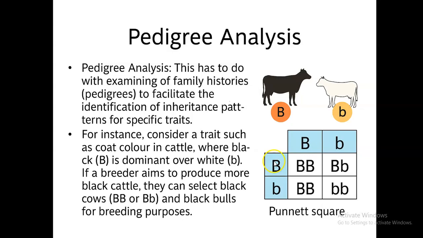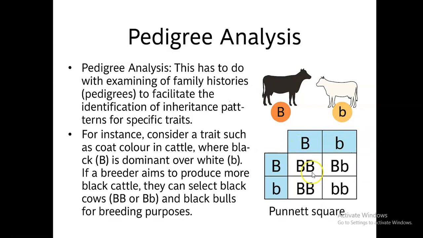That is, it could have the trait of capital B but also the small one, the recessive one. So if the gametes are capital B small b and capital B small b, we will end up having capital B capital B, capital B small b, capital B small b, and small b small b.